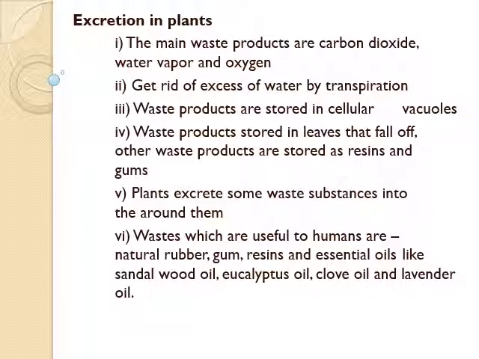Some of the waste stored in the leaves is removed by the detachment of the leaves from the tree. Wastes are also stored in the cellular vacuoles, which do not affect the functioning of cytoplasm because of its outer membrane known as tonoplast. Other waste products are stored in resins and gums, especially in old stems. Then, the terrestrial plants excrete some waste into the soil around them. In aquatic plants, the wastes are removed by the process of diffusion into the surrounding medium.